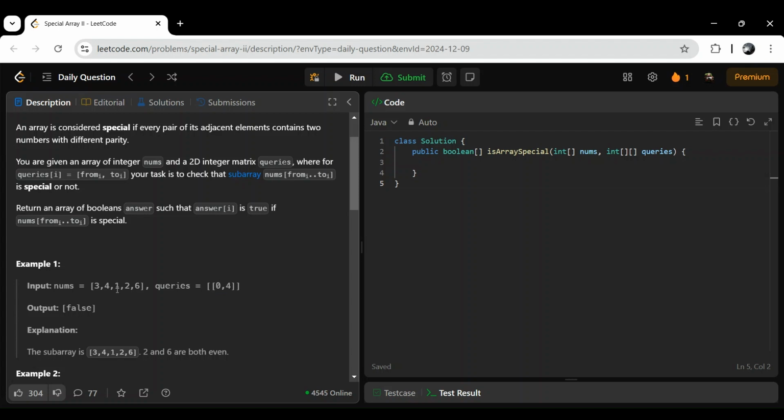For this index pair, if this exists in the subarray, then that subarray is not special. Okay, then we can check, and if it exists, then we can say this is not special, and if it doesn't exist, then we will say this is special. So we'll mark true and false.